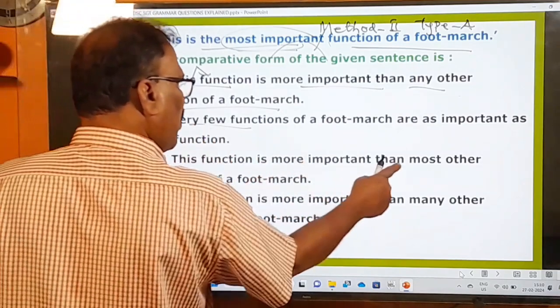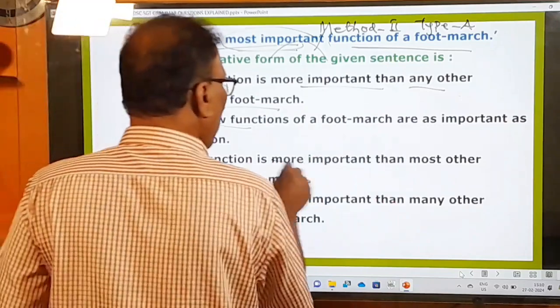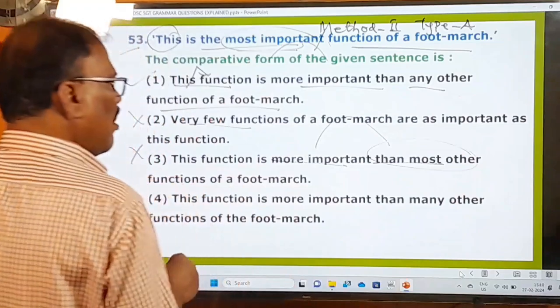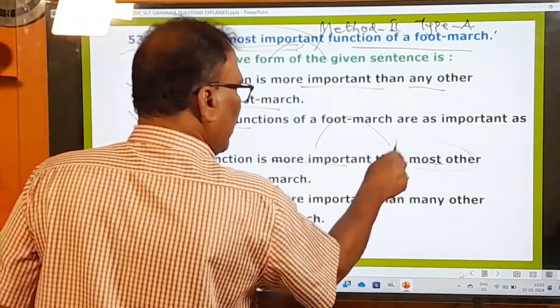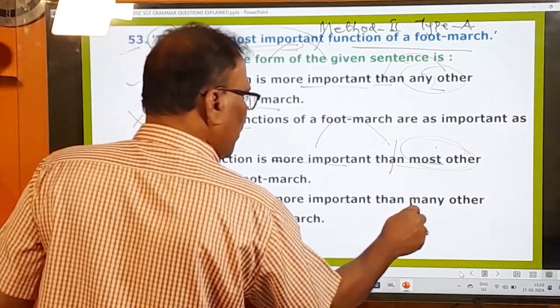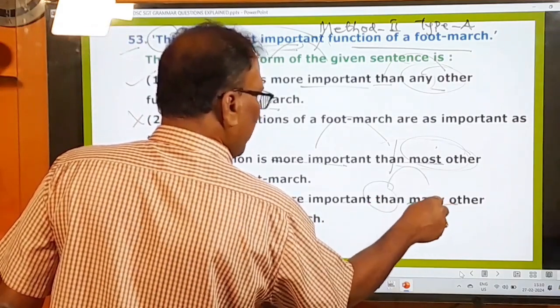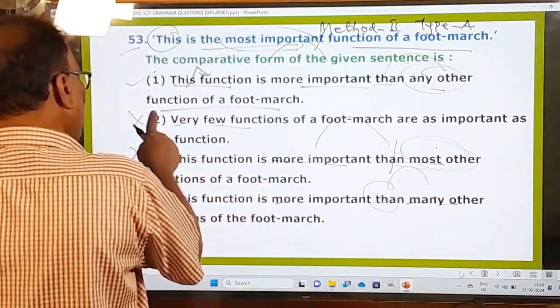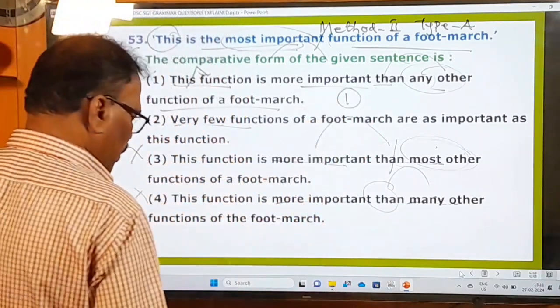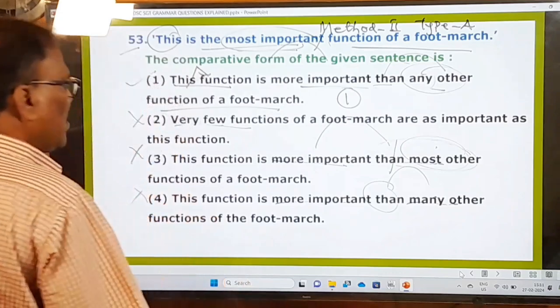This function is more important than most other. So this is wrong, because after the comparative adjective, you should not use than most other. These are not allowed. Of course, after comparative, than is okay, but most other is not okay. And the fourth one is this function is more important than many other. After than, many other is given. So this is also wrong. So second one, third one, fourth one are wrong, and only the first one is the right option. And now let's move on to the next question.